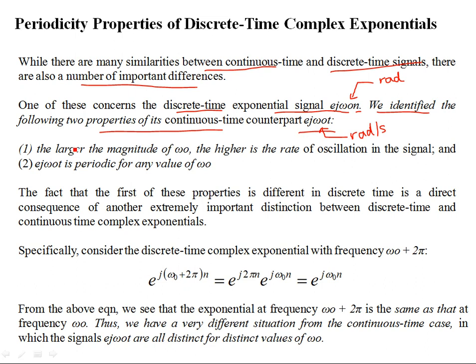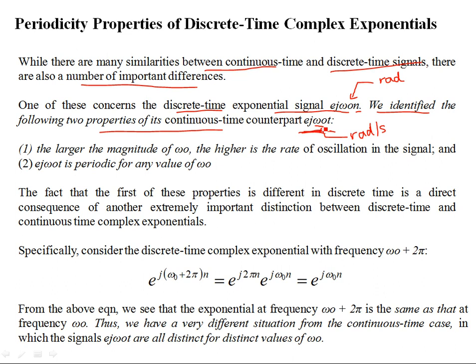Okay, so first of all, if you recall in the discussion of complex continuous time exponentials and sinusoids, you can always express a complex exponential in terms of sinusoids. For example, the real part is the cosine, and the imaginary part for this exponential is the sine function with the same frequency ω₀.